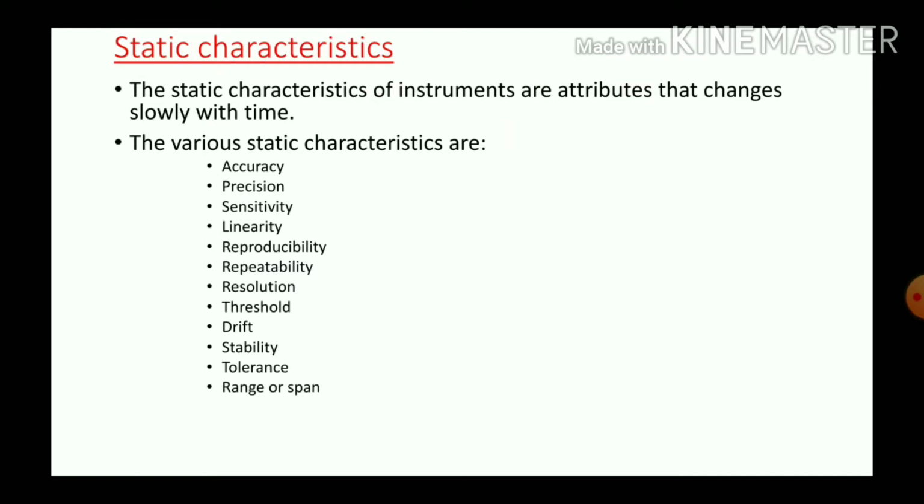The attributes or characteristics that change slowly with time or that do not vary with time are called static characteristics. There are 12 different static characteristics. They are accuracy, precision, sensitivity, linearity, reproducibility, repeatability, resolution, threshold, drift, stability, tolerance, and the last one is range or span.